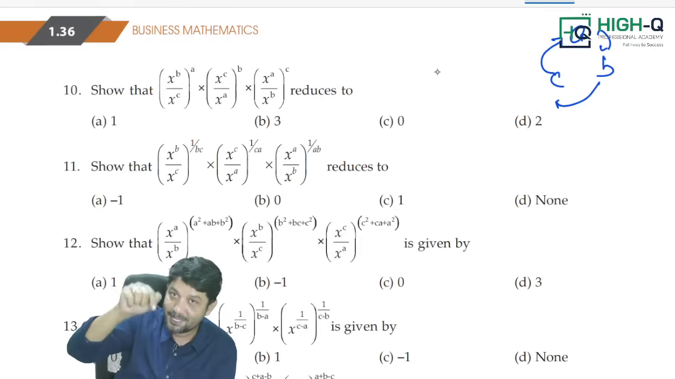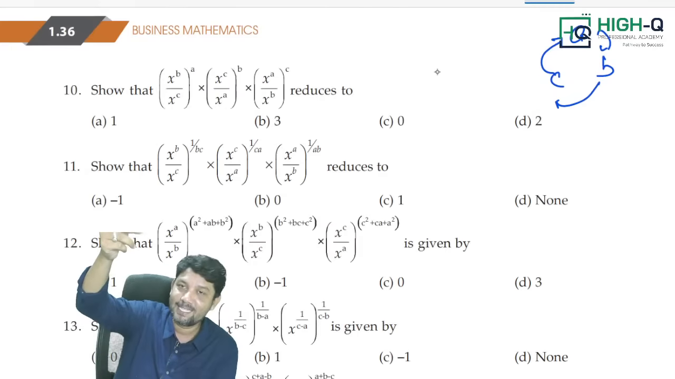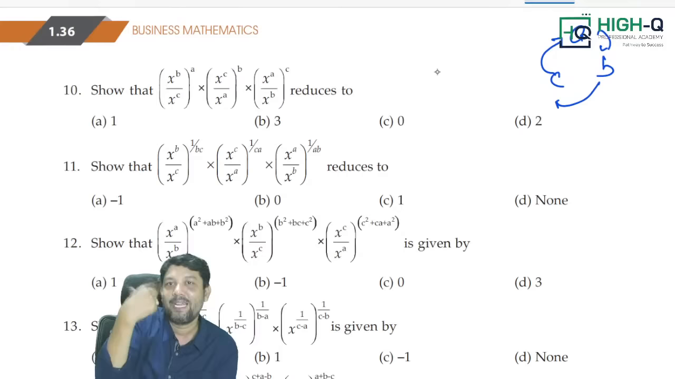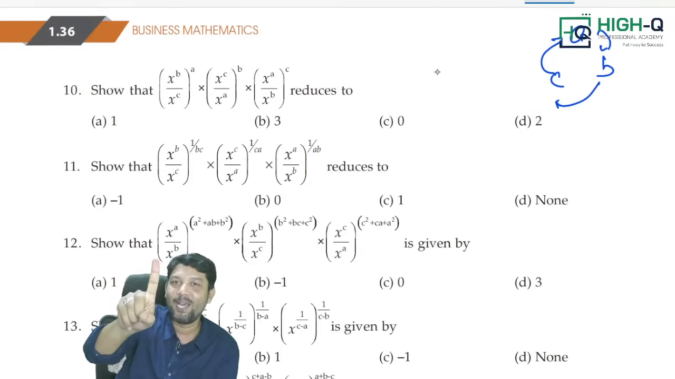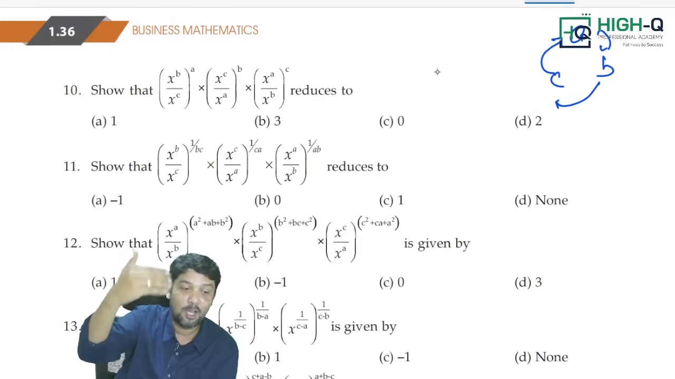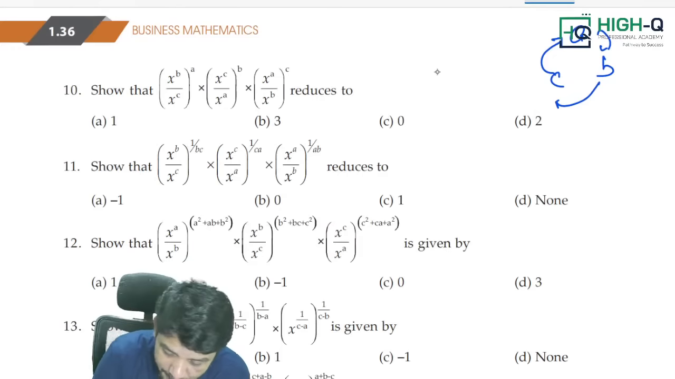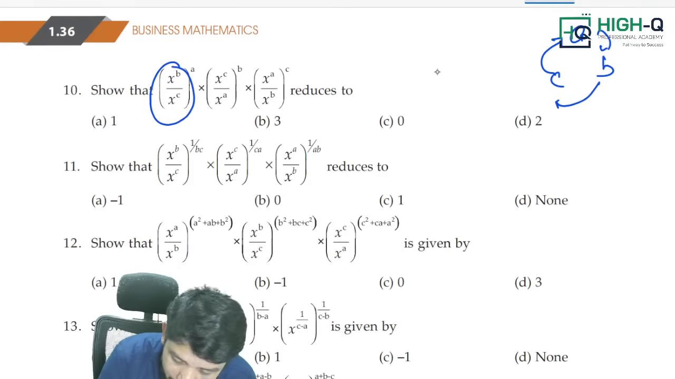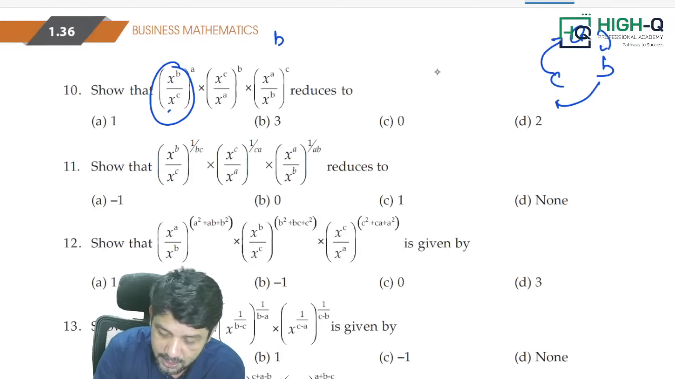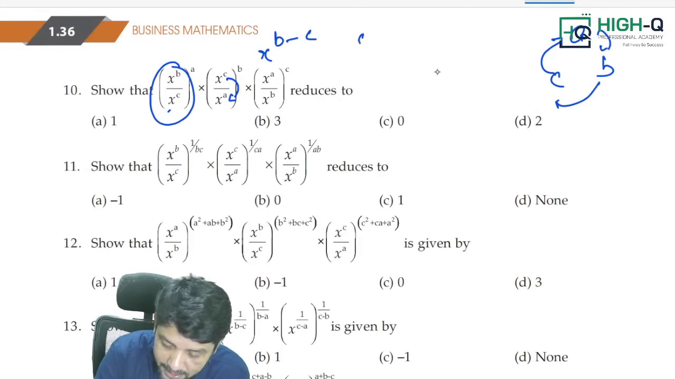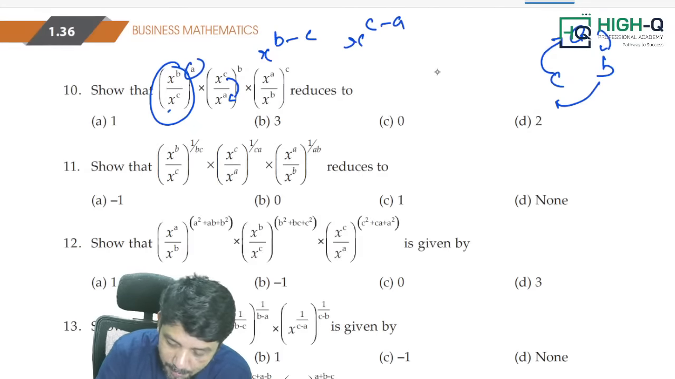But when the same cyclic expression comes in the index, where is the 0 going to come? In the index, 0 is going to come. And anything raised to 0 is always what? 1. So please listen to this, my dear. x power b by x power c, you can write as x power b minus c. The next you can write as x power c minus a. And the third, you can write as x power a minus b.